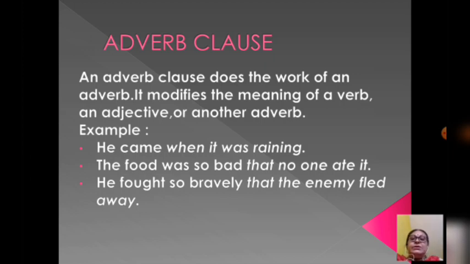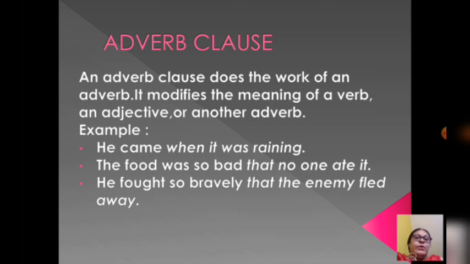Now, in the first sentence, you see, he came when it was raining. When he came? When it was raining. So, here this clause, when it was raining, is modifying the verb. In the second sentence, the food was so bad that no one ate it.